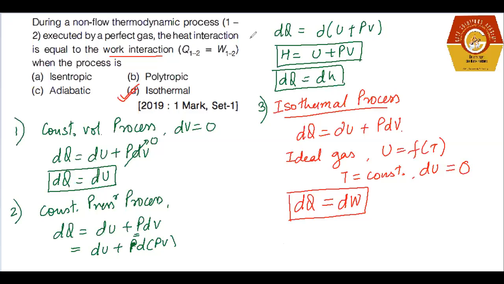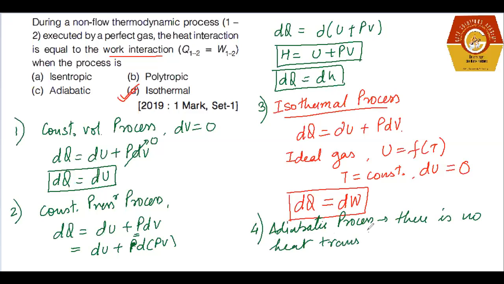The fourth one I am talking about is your adiabatic process. In an adiabatic process, always remember, there is no heat transfer.